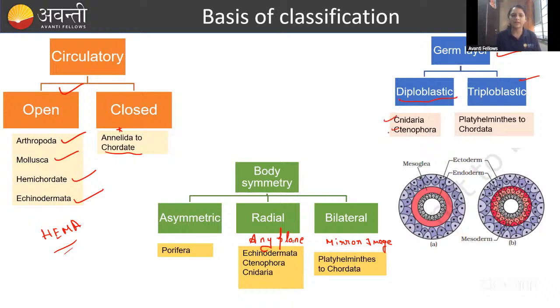What about Porifera, guys? Is Porifera, or sponges, diploblastic or triploblastic? Can anyone answer me in the chat box? Quick. Can anyone answer me in the chat box, guys? Is Porifera diploblastic or triploblastic? Good afternoon, Nandita. Quick, guys. You are doing the revision.